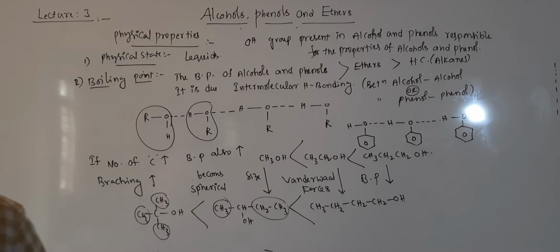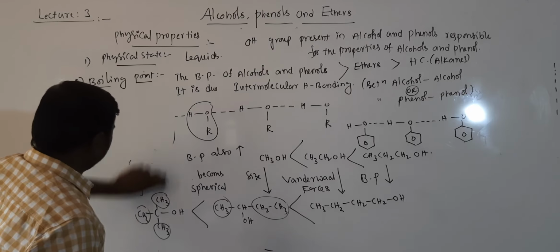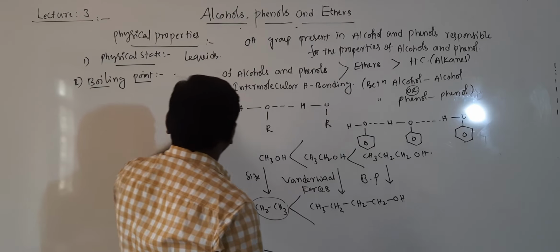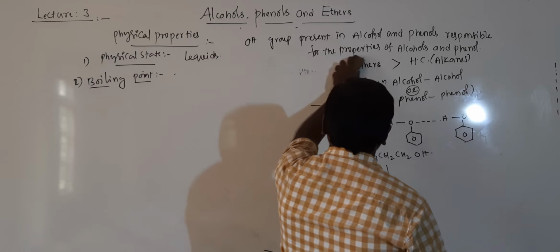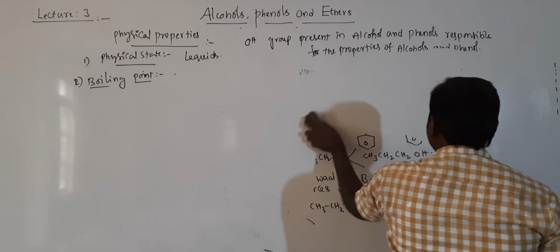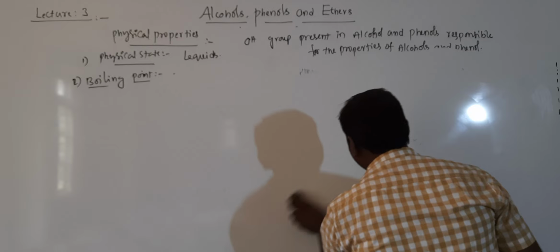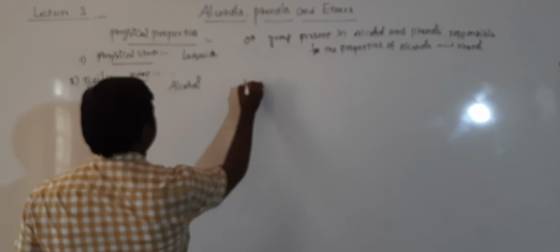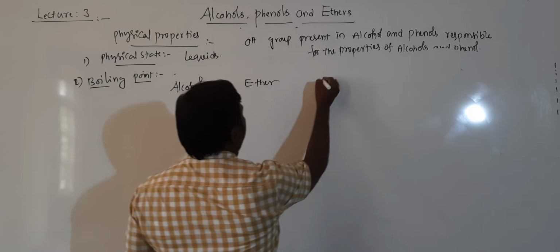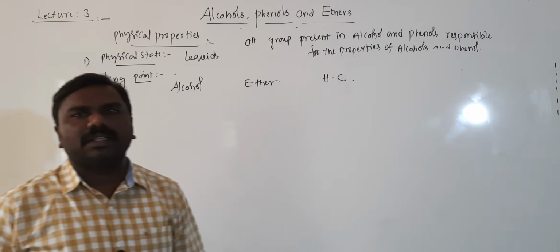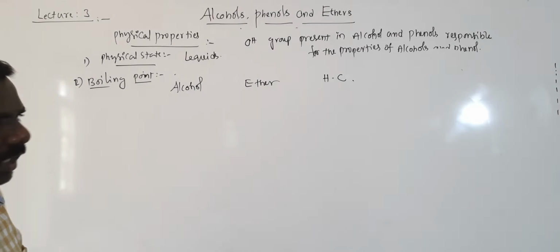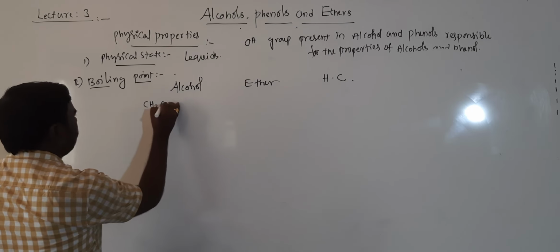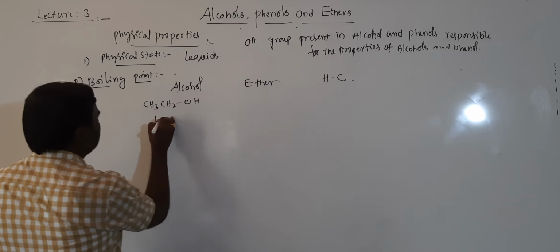Boiling points of compounds of the same molecular mass: if I compare the boiling point of alcohol, ether and hydrocarbon with approximately equal mass. First one is CH3CH2OH, ethyl alcohol.